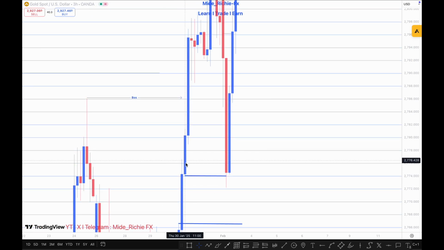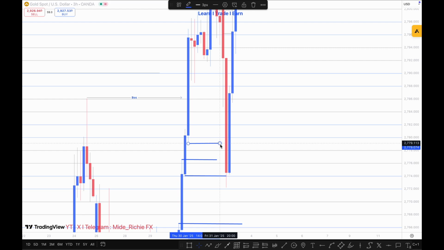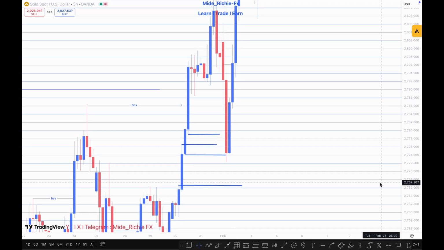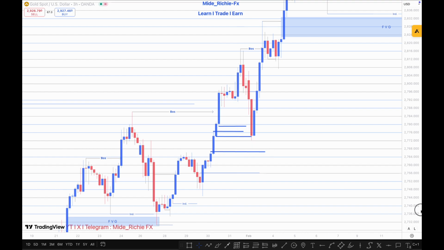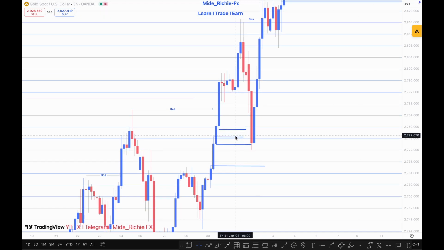Same thing again. If you are to use this one and this one, we're going to do it like this: the first and the last, right? Okay, so I hope you guys remember what I mean about your fair value gap being very, very good and spacey, right? So we can see how small this space is and how big this space is, and you can see exactly how the market reacted from this one and disrespected this one, right?